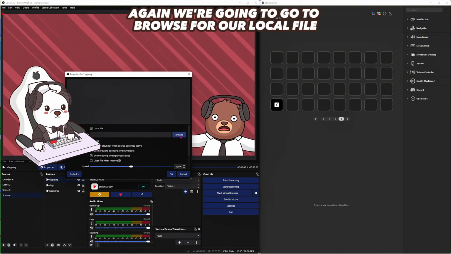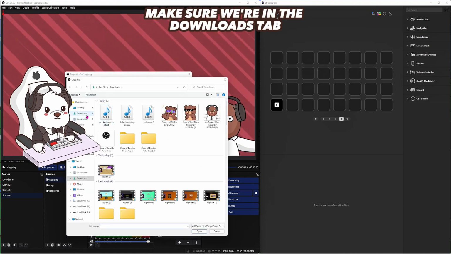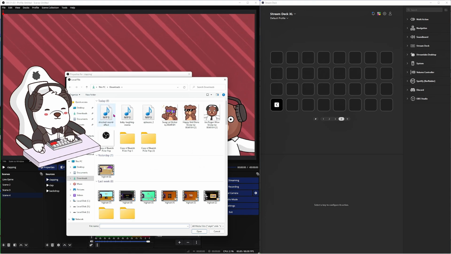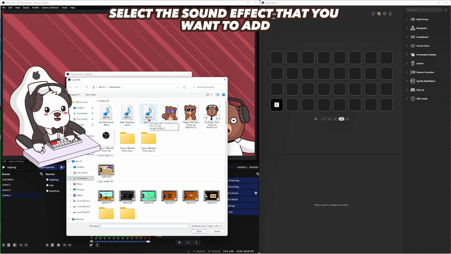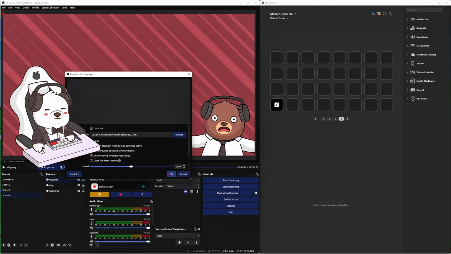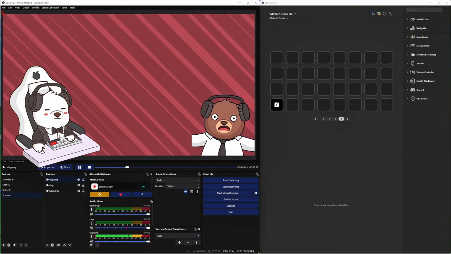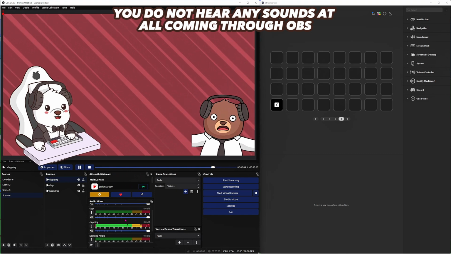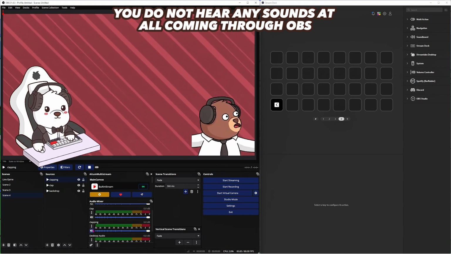Again, we're going to go to browse for our local file. Make sure we're in the Downloads tab. Make sure you select the sound effect that you want to add. And hit OK. If you notice, you do not hear any sounds at all coming through OBS.